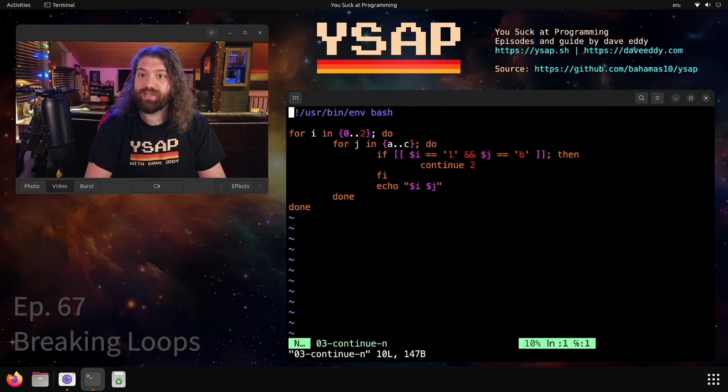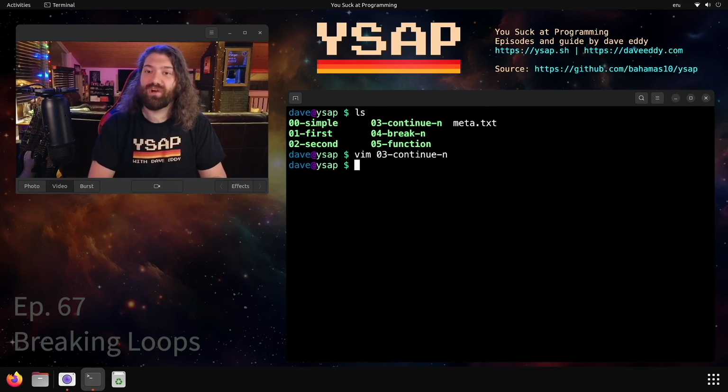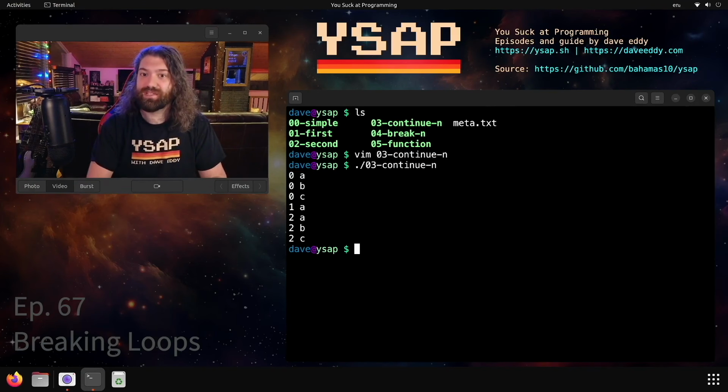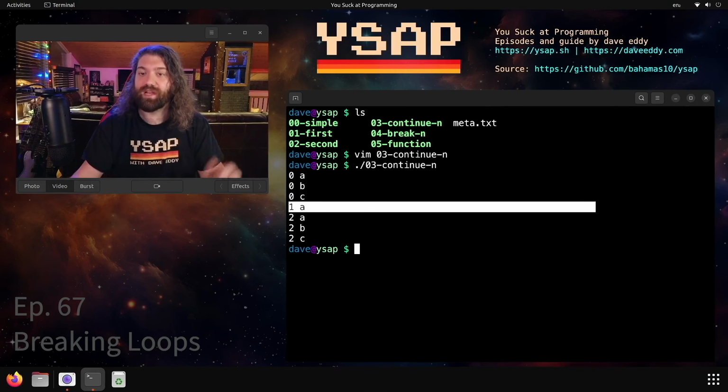So a lot of setup here. Let's talk about continue n. Same thing, we're looking at 1b, but we're going to continue 2. So we're not going to go up to the top of this loop. We're going to go to the top of this loop. That's functionally the same as breaking 1 level, so the output should look very similar to the command before it. And it does. We have 3 up here, 3 here, but we only have 1 here.